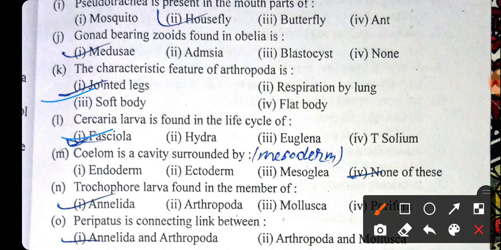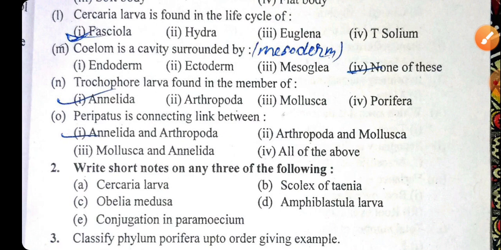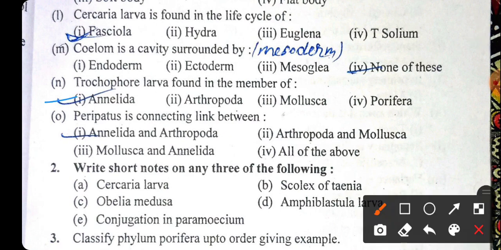Coelom is the cavity surrounded by, the right answer would be the mesoderm, and mesoderm is not given in the options, so the answer will be none of these. Trochophore larva is found in the member of Annelida. Peripatus is the connecting link between Annelida and the Arthropoda is the right answer.